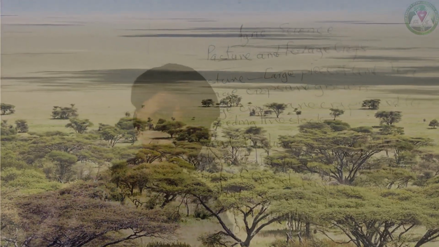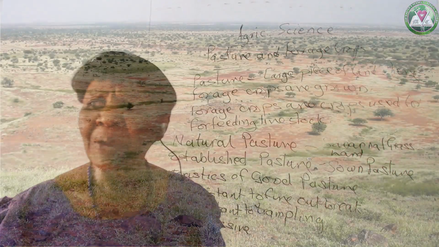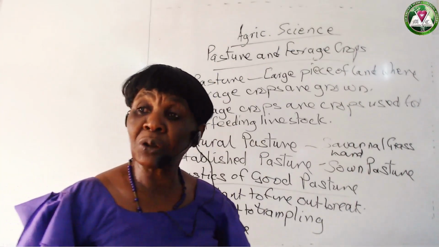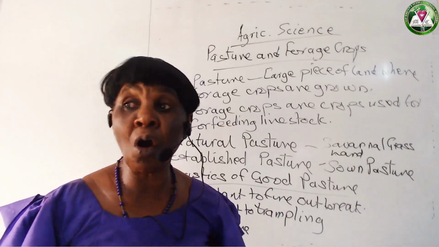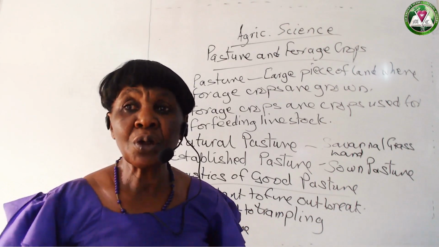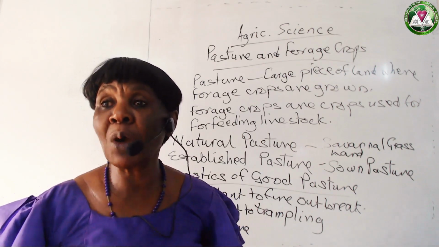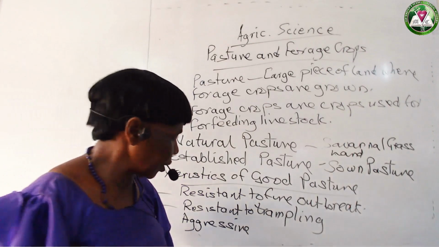Unlike in the savanna, where you have very few months of rainfall, and then the farmer will plant, take care, water, feed, and so on, taking good care of these grasses and legumes to make sure that the animals are fed, because that's the source of income to the farmer. So making sure that the animals are well fed so that they can produce well and reproduce to make the farmer earn income. Okay.